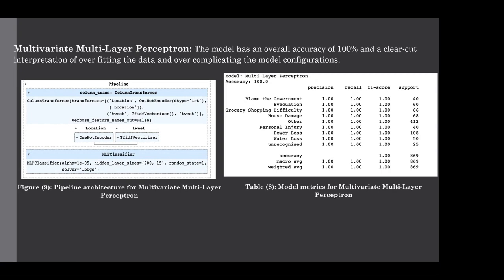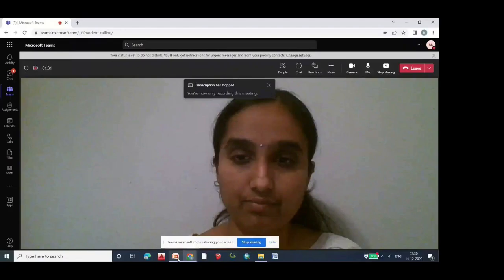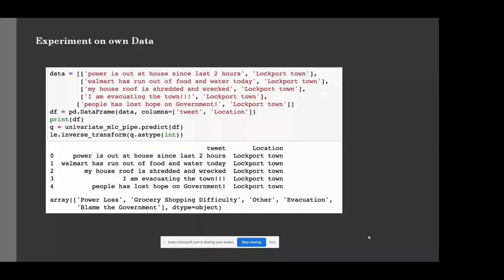Thank you. Hi, this is Bhargavi. So now coming to the experiment on our own data, these are the tweets which the model we have created has classified into these categories. Coming to the first tweet, wherein power is out at house since last 2 hours, our model has classified it into power loss category, which is correct. The second tweet is that Walmart has run out of food and water today. The model has classified it into grocery shopping difficulty, which is also correct.